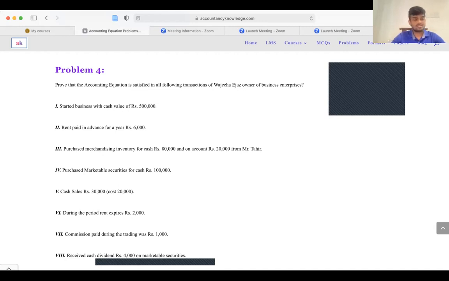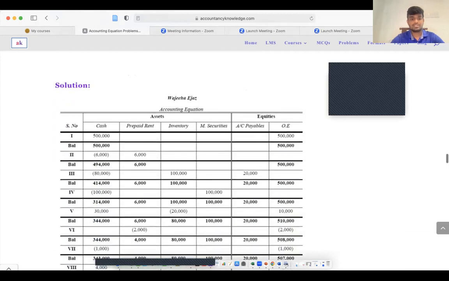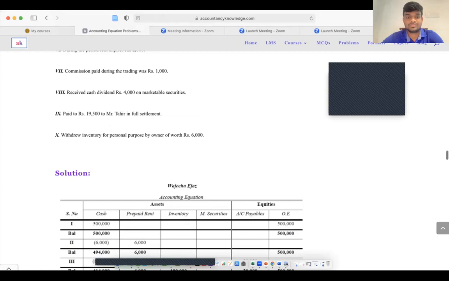So let's see how it happens to the equation, right? So you get the inventory for 100,000. You get the inventory worth of 100,000. I have paid 80,000 in cash, and from the supplier, I get credit on credit basis. That means my supplier's payable account needs to be increased by 20,000, right?